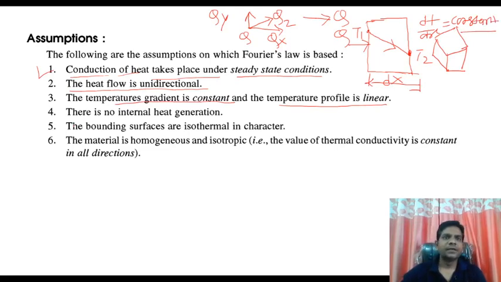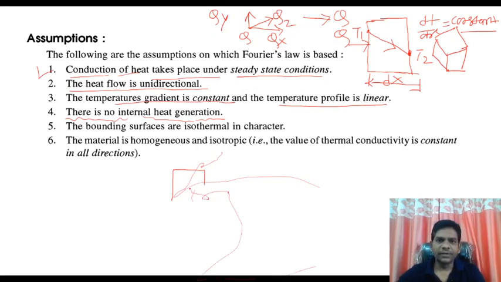Then another, fourth point: what we observe here is that there is no internal heat generation. Whenever heat flows through this body, there is no internal heat generation. It should be avoided here. There is no heat generation inside the body. The value of Q generated is always 0 here. Yes or no? Yes.